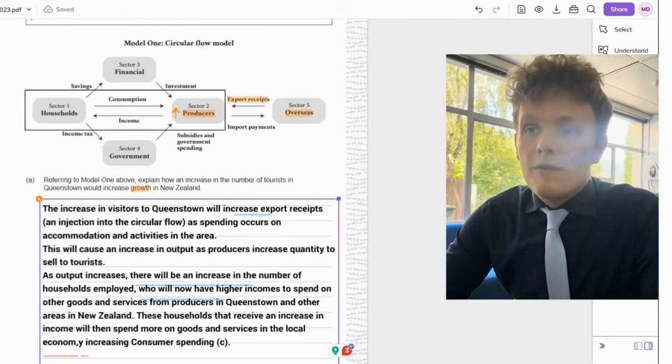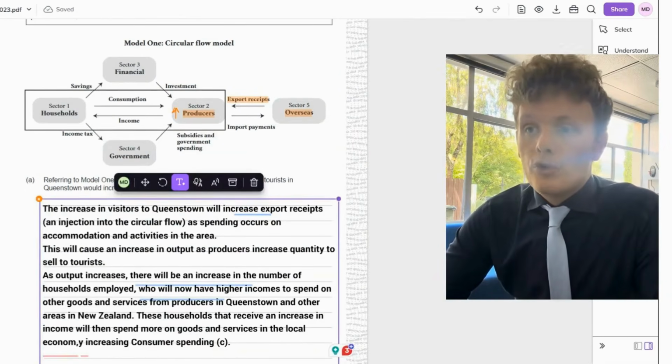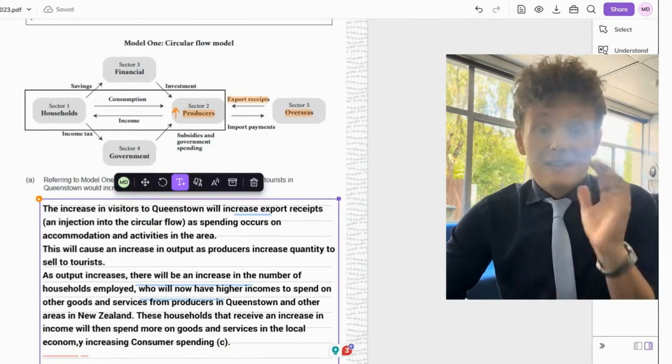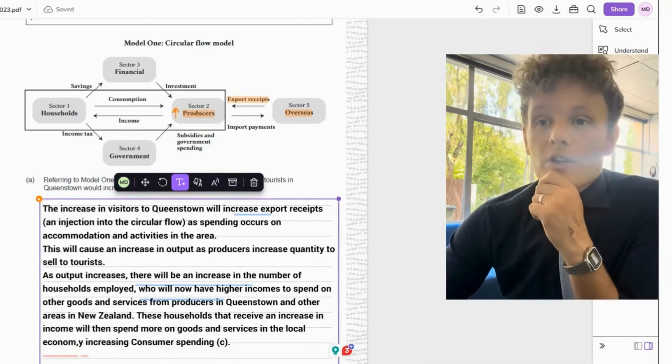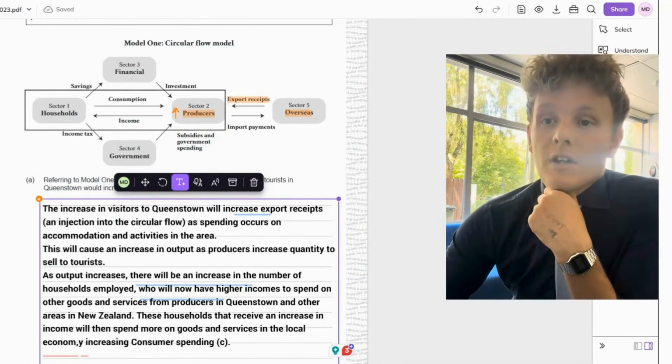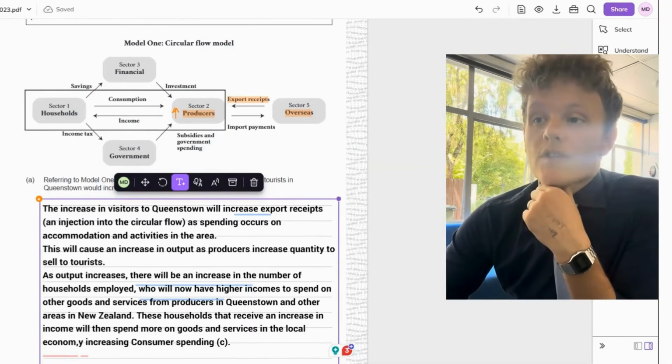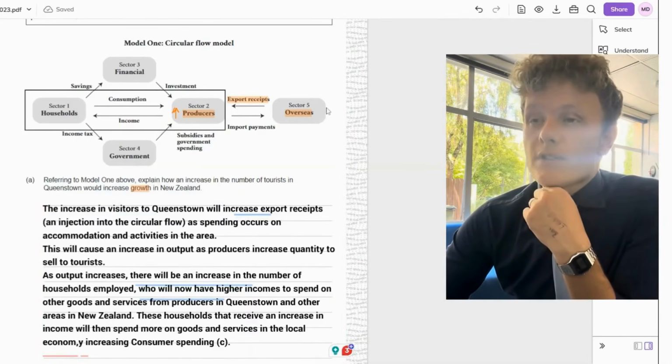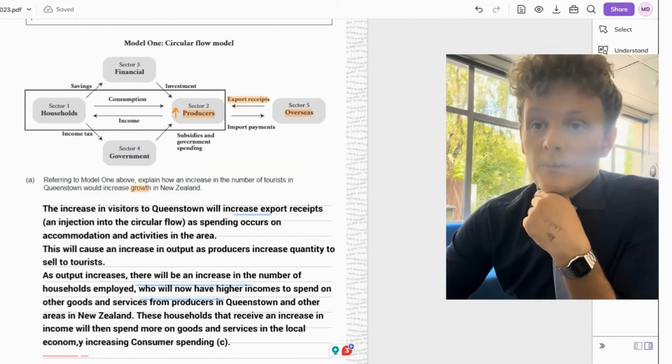So an increase in the visitors to Queenstown will increase export receipts, an injection, so state that it's an injection, as spending occurs on accommodation and activities in the area. This will cause an increase in output as producers increase quantity to sell to tourists. So they're producing more to sell overseas, they're going to get more export receipts back in.